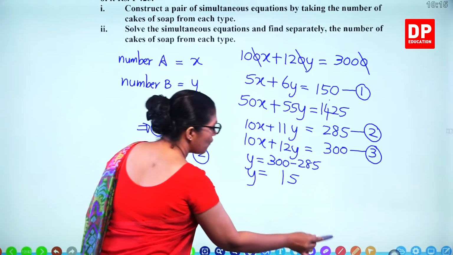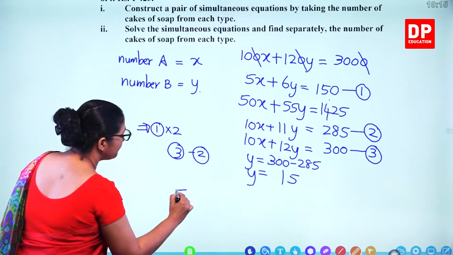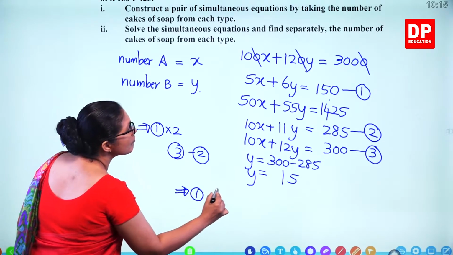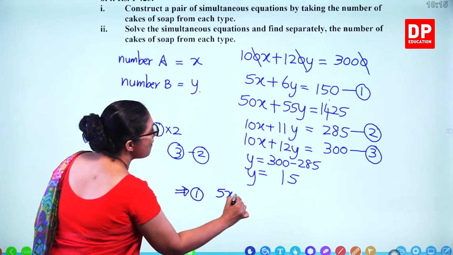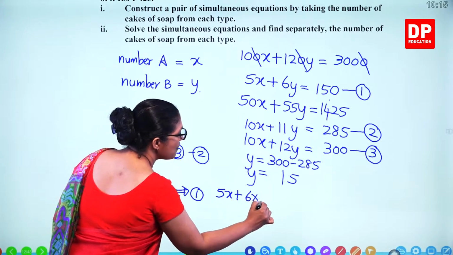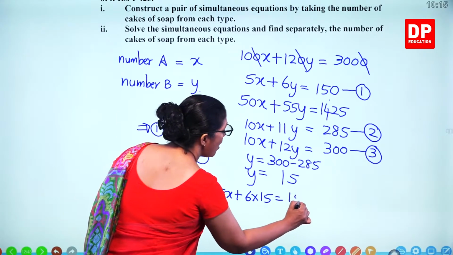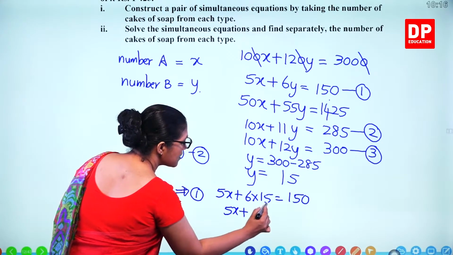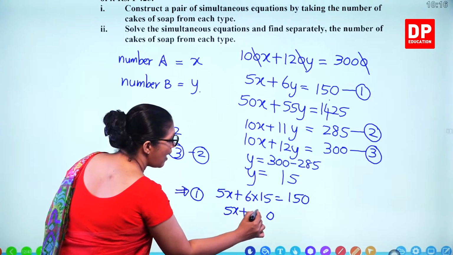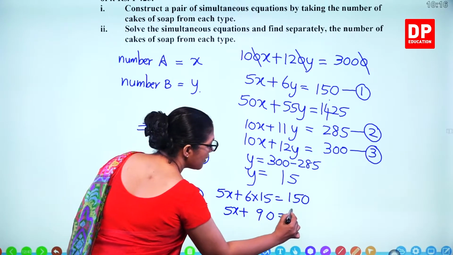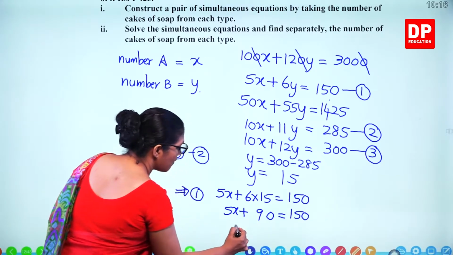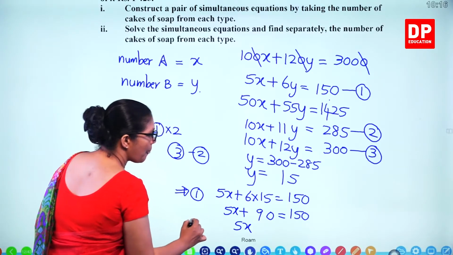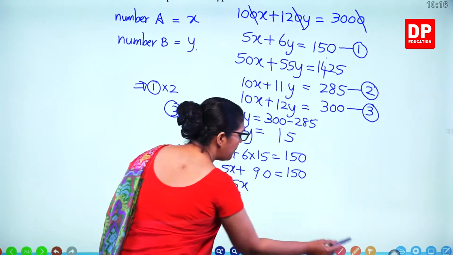We'll take this one, the first one. 5x plus 6y, 6 times 15 is equal to 90. So 5x plus 90 equals 150. 5x becomes 150 minus 90.